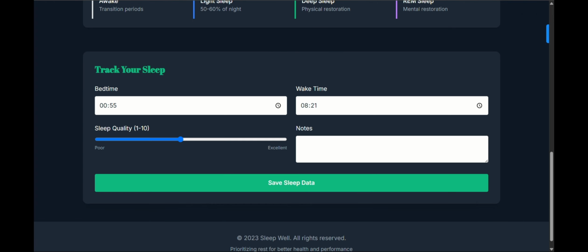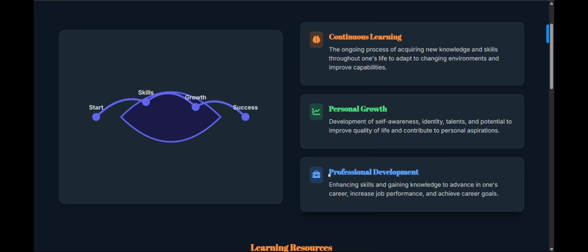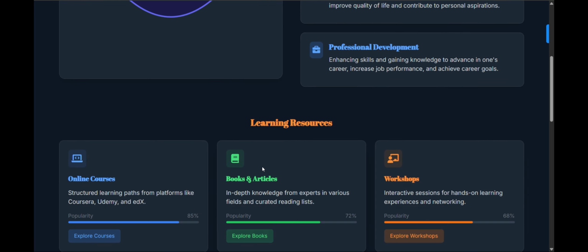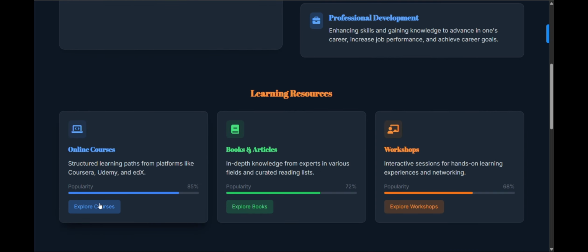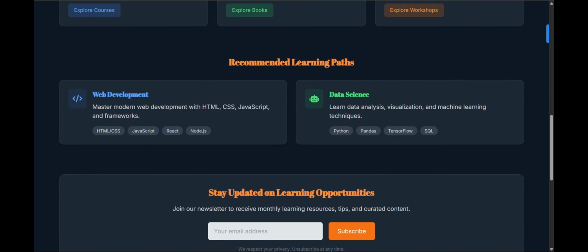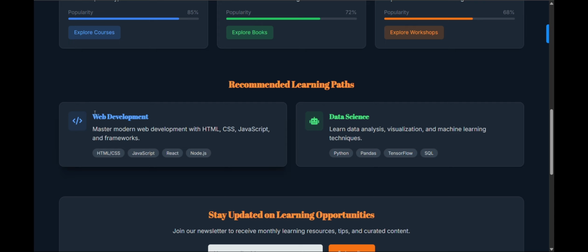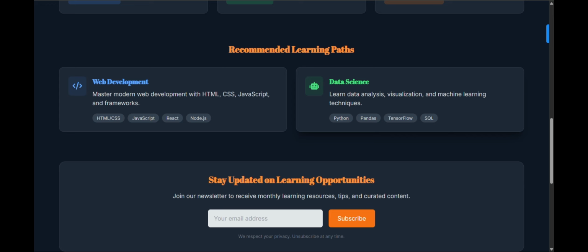And this is the Keep Learning page, which motivates the user to improve their learning, enhance personal growth, and for professional development. It will also provide learning resources by linking other courses. Like after clicking on books, it will link other books, workshops, and recommended learning paths. It will also recommend some learning paths like web development for HTML. The tech stack used is HTML, CSS, JavaScript, React, Node, Mongo, Express, PHP, and for data science it is